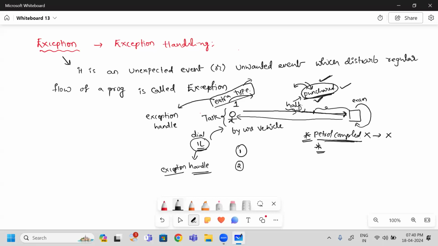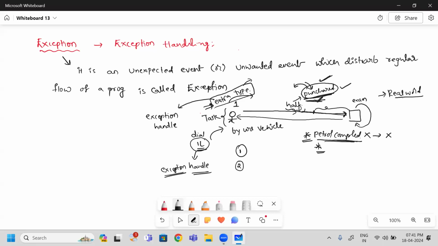Okay. What is exception? Any unexpected event or unwanted event disturbs your regular flow. So to resolve these problems, we need to go for handling that exception. So when do you handle that exception? If you have experienced it one time. So similarly, this is the real world example.